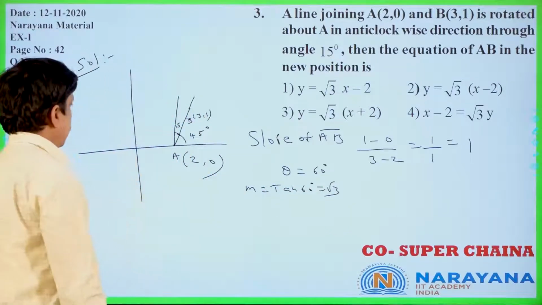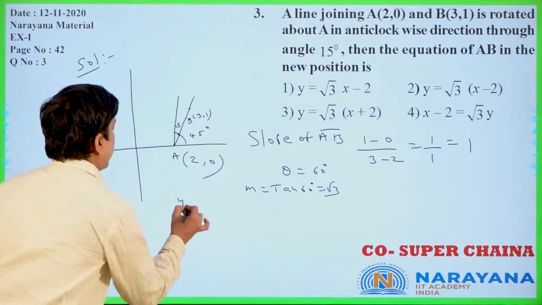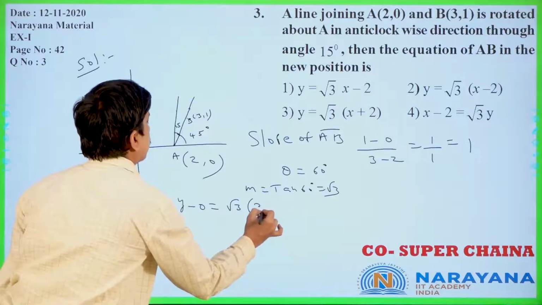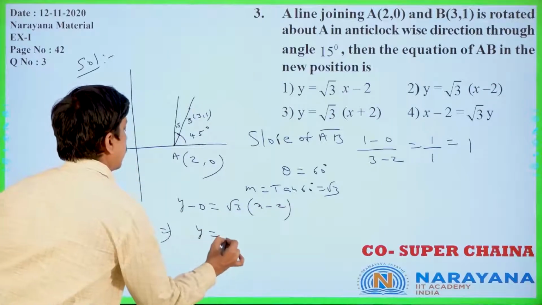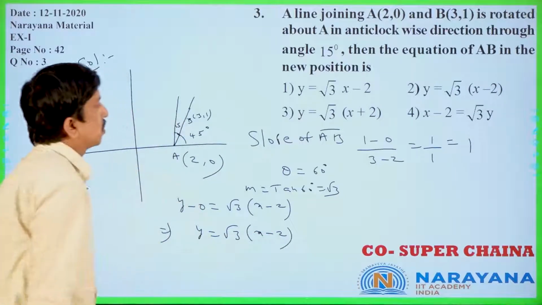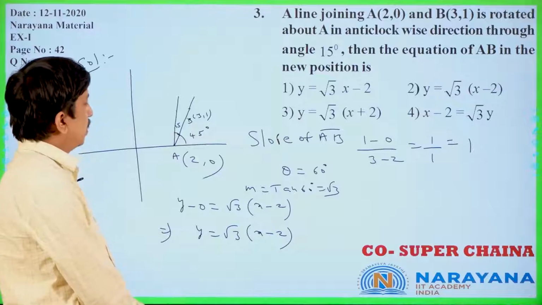Now you see, y minus y1, that is y minus 0, is equal to m into x minus x1 only. That implies y is equal to root 3 into x minus 2 is the answer. y is equal to root 3 into x minus 2.